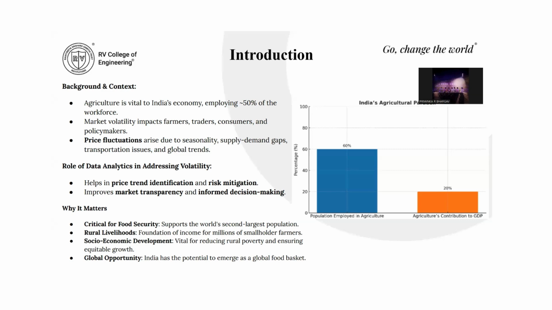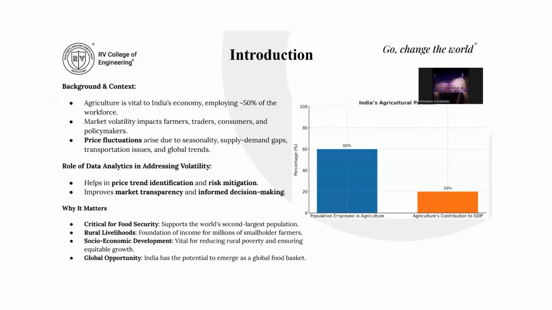Now coming to the background and context, agriculture plays a massive role in India's economy, where it employs around 60% of the country's workforce and contributes around 20% of the entire GDP. But despite this importance, this sector faces some serious challenges, especially when it comes to price volatility. So coming to the matters, one key issue is land use. Out of 329 million hectares of land in India, only 42% is cultivated. And this is a very big concern because 60% of the farmland depends entirely on monsoon, which makes it highly vulnerable to unpredictable weather conditions.